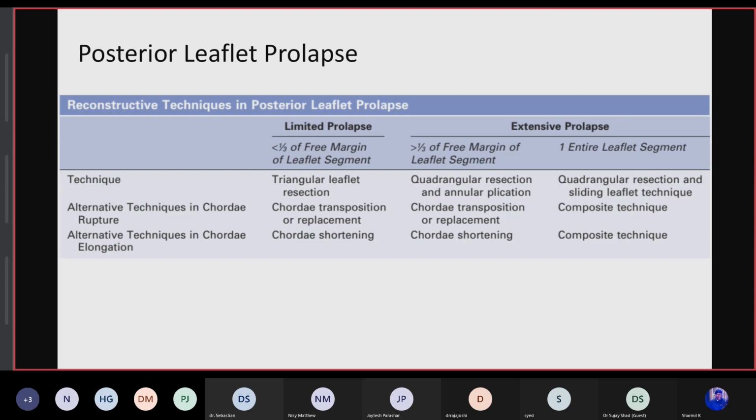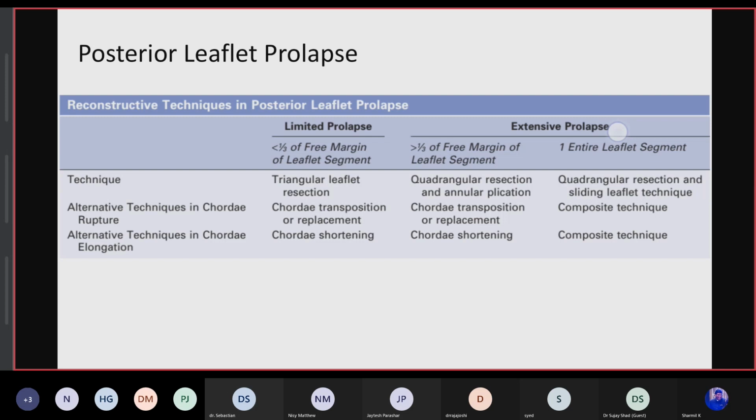The alternate techniques for chordal rupture will be transposition techniques and even composite techniques where multiple techniques are used. And chordal elongation is improved with chordal shortening. Anterior leaflet prolapse also is classified the same way.